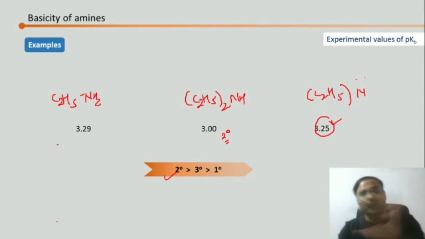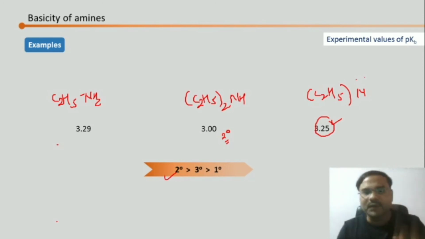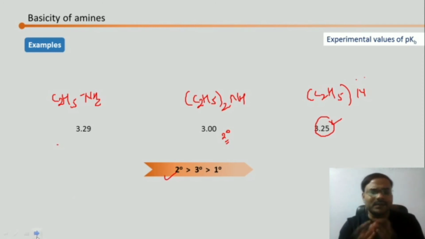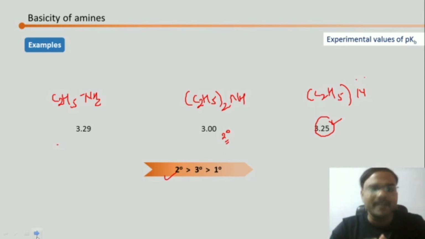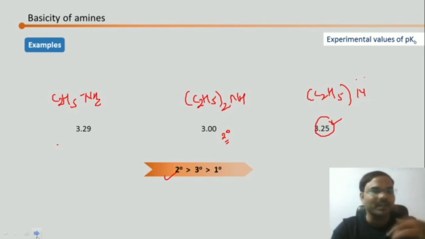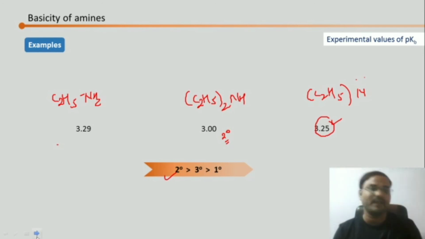So now we have seen 4 factors. Though we are not satisfied with inductive, solvation and the steric effect, and we will get confused over there, pKb values are never going to confuse you, and that's the proof of why we have such an anomalous order for the basicity of amines. So that's what we have studied today, the basicity of amines. This topic is asked in the examination many times because, as you can see, there is no regular trend. In case of smaller alkyl groups you have one order, in case of larger alkyl groups you have a different order, in case of the gaseous phase you have a different order.